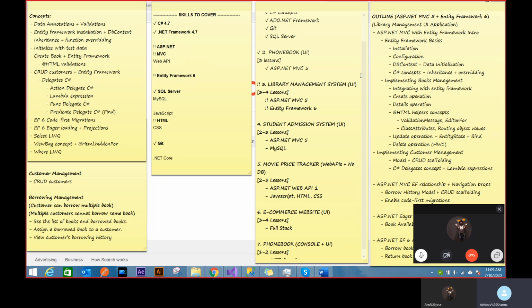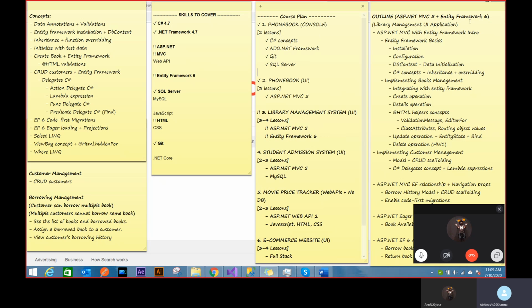The thing about Entity Framework is that it's a different framework altogether. There's no template as such to create Entity Framework in your project. So we have to go through installation, configuration, DbContext, and a lot of things. But it's pretty neat, and via NuGet, you can connect to everything. So first, before starting, let's see what we want to create.